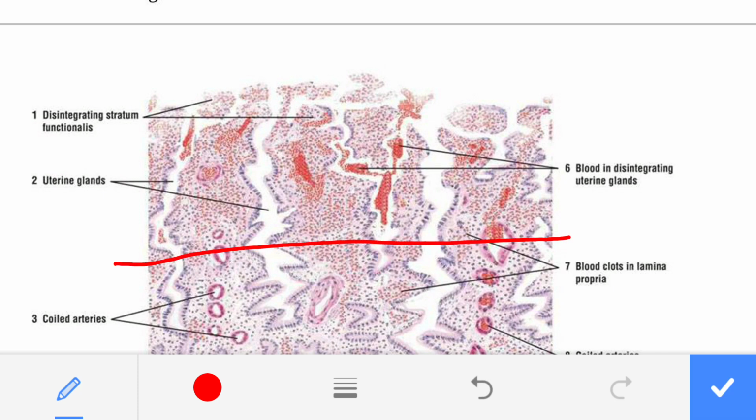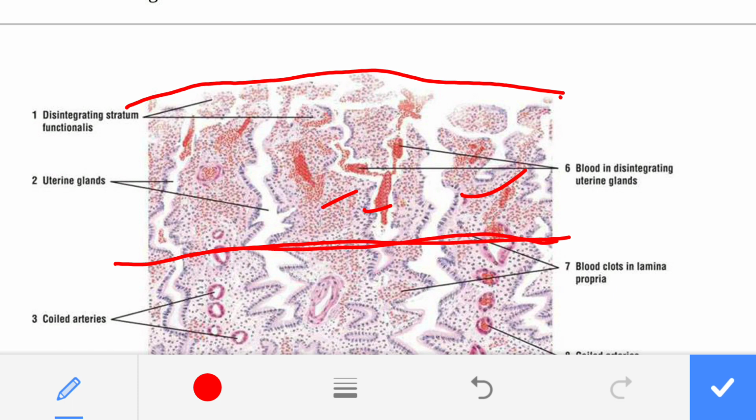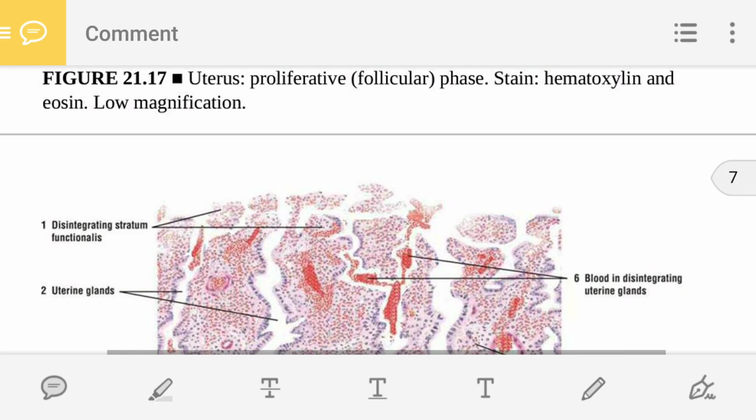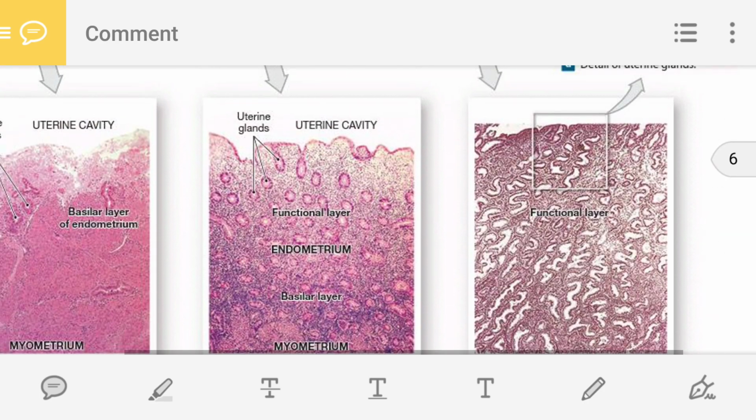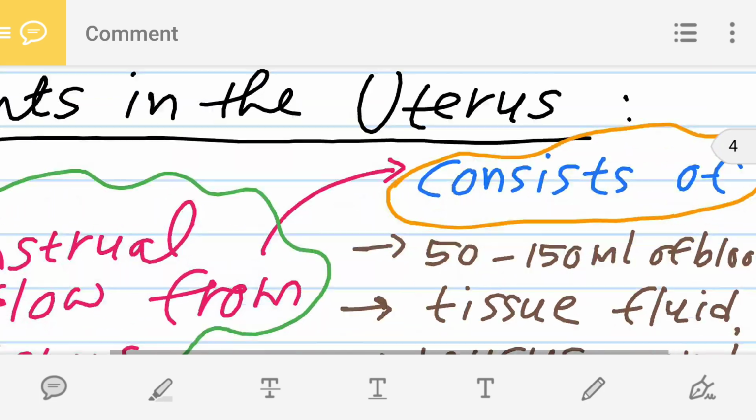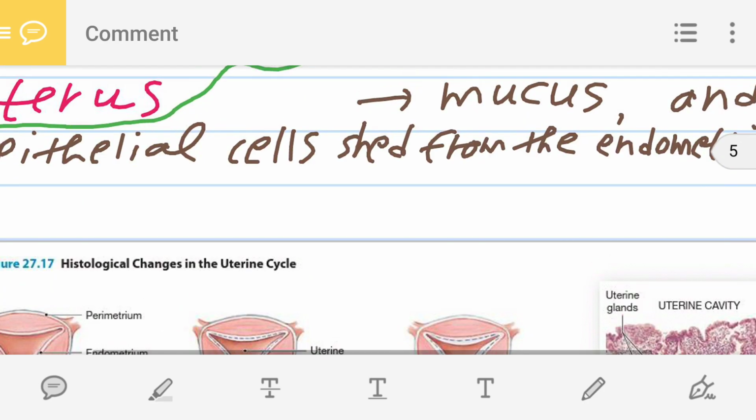Connective tissue, lamina propria, epithelial cells, the uterine glands, blood vessels, blood capillaries, this entire portion is shed. It is sloughed off during the menstrual phase. So this point we have covered.